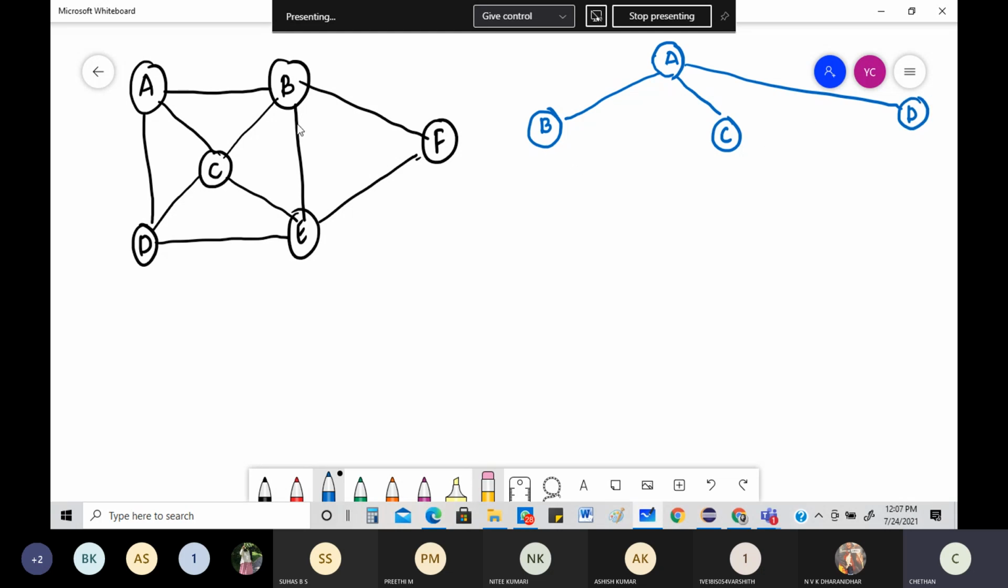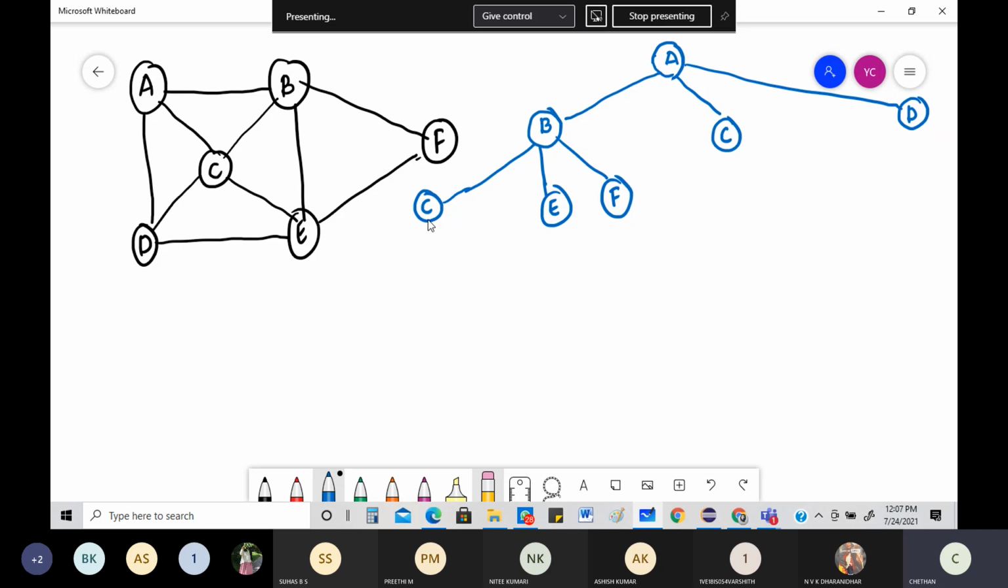From B, if I go with B, what are the options I can have? I can go to A. Already I've come from A, so there's no need for me to write that. From B, I can go to C, I can go to E, I can go to F. So can I write that entire thing like this: I can go up to C, then I can even go to E, and I can go to F. These are the ways I can draw with regard to B: B, C, E, F. This is the way I'm going to write it.